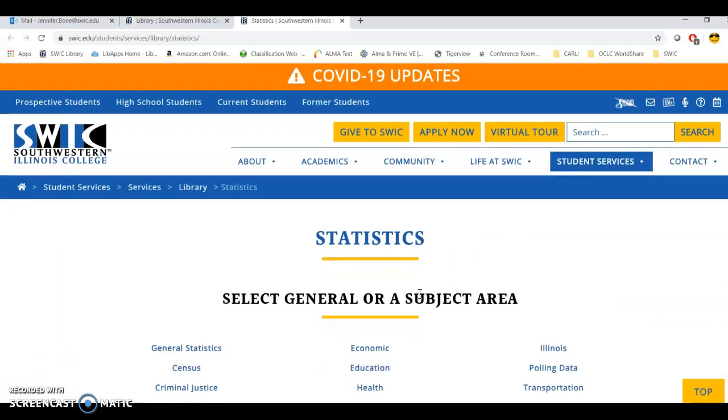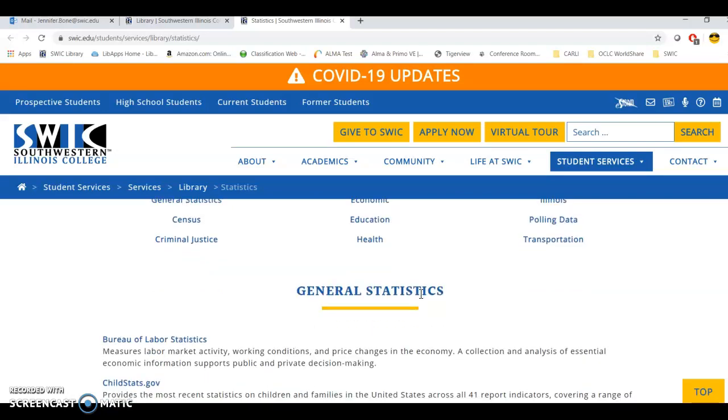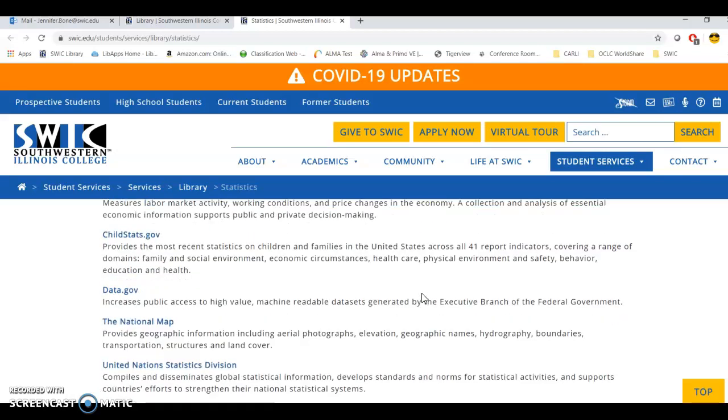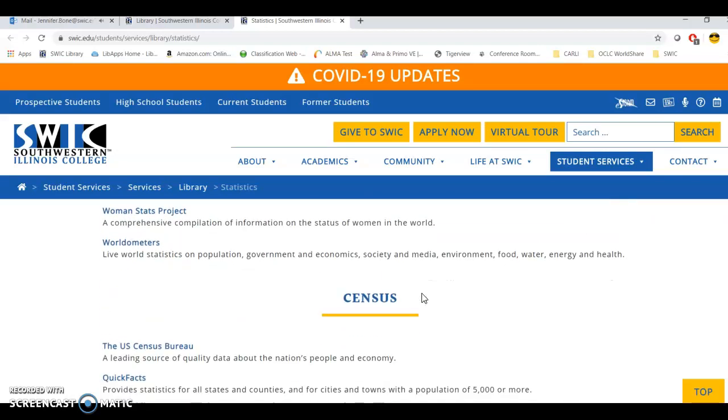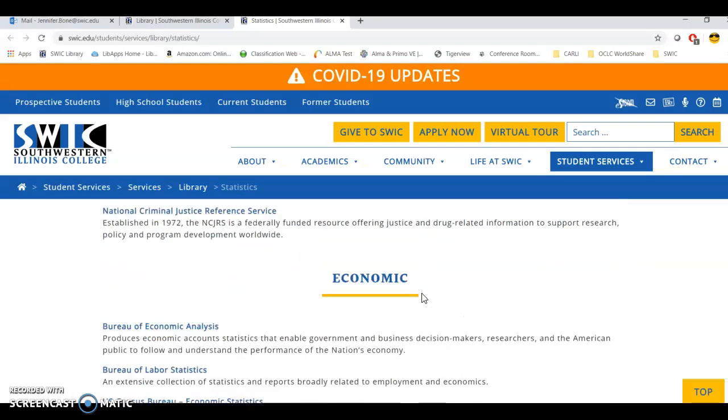You'll see as you scroll down, you'll see the different areas of statistics that you can find. And we've put these all together. So if you do need things on a specific area, you can come here and look at what statistics are available. And these are all good quality websites that you can go to get good, reliable information.